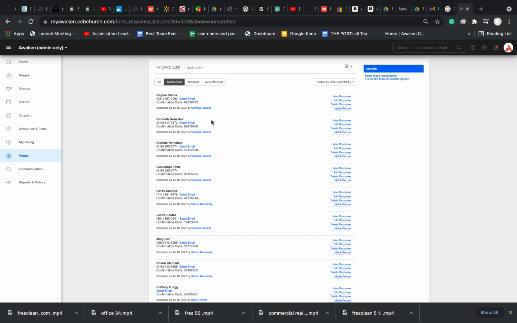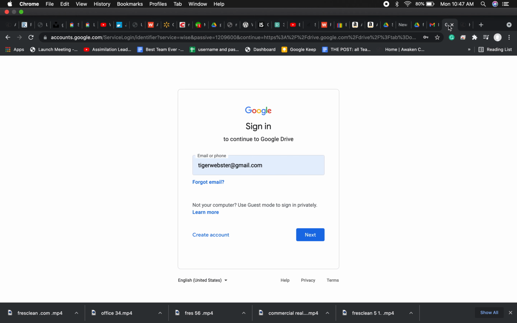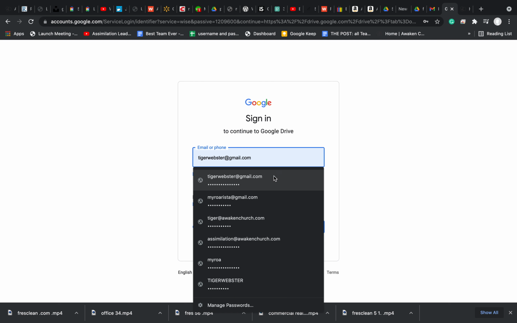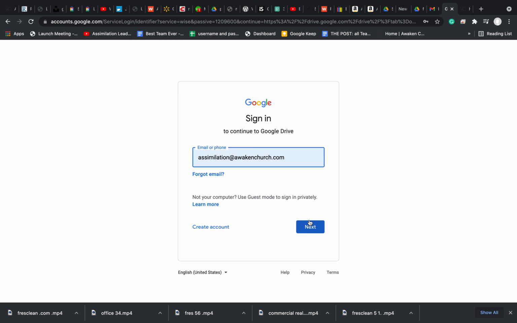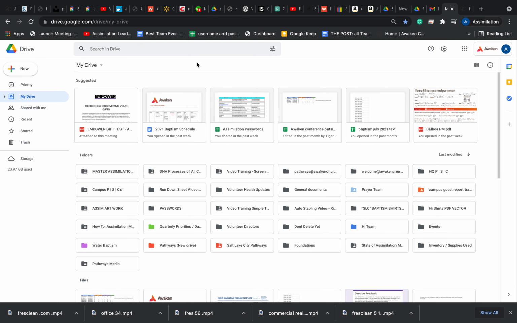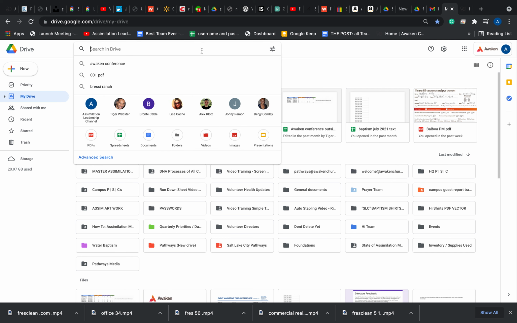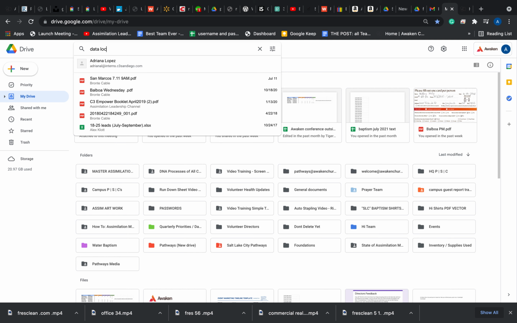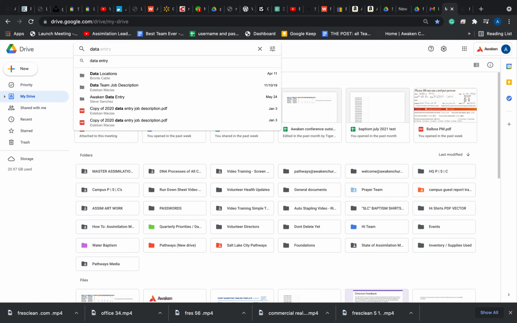You're going to need to have two open pages: My Awaken, and the second one is Google Drive, which you sign in to under assimilations as well. You'll always have these two open at the same time. Now that you're in the Drive, you can see you're in the assimilations leadership channel. The first thing you want to do is search data locations. Here it is.